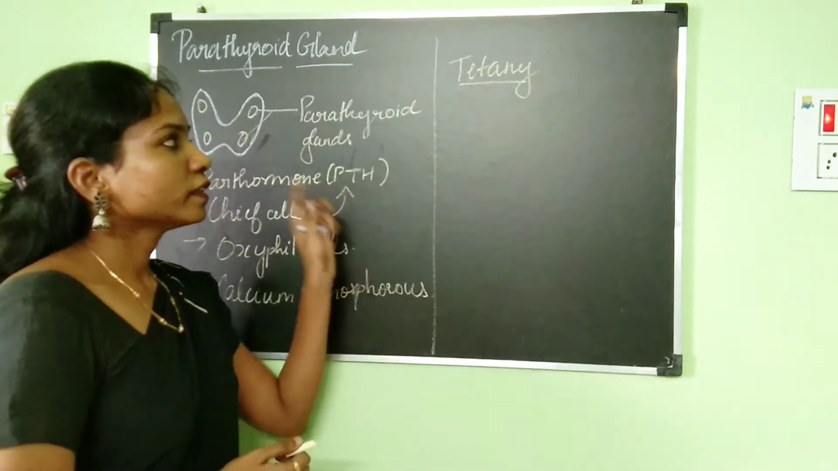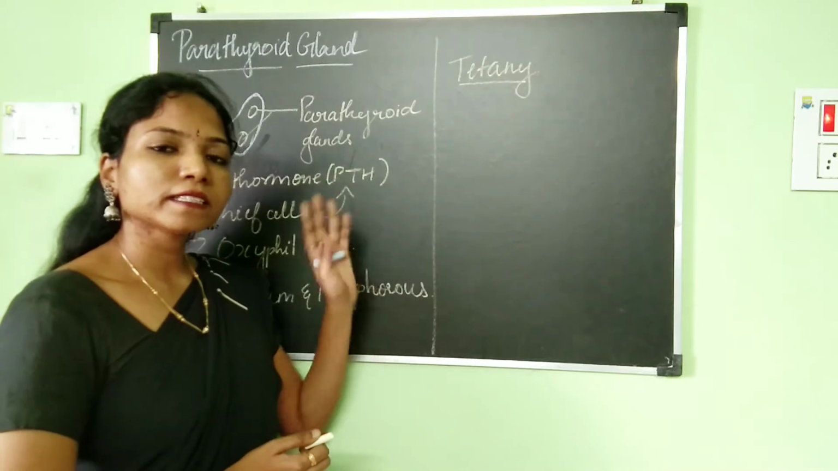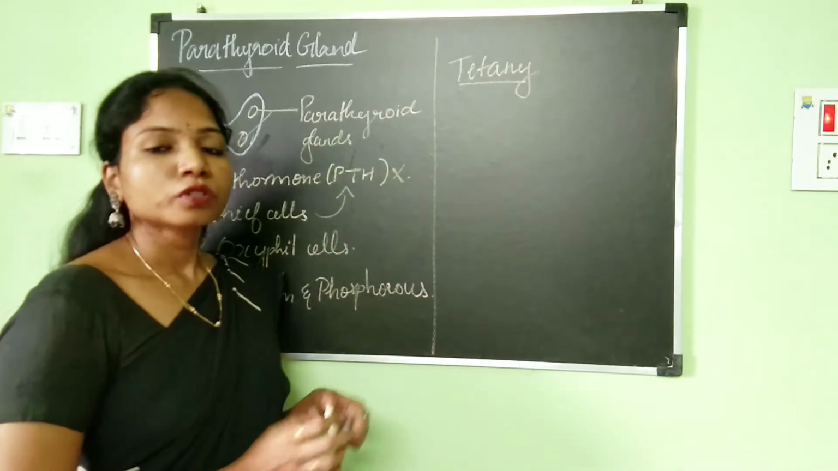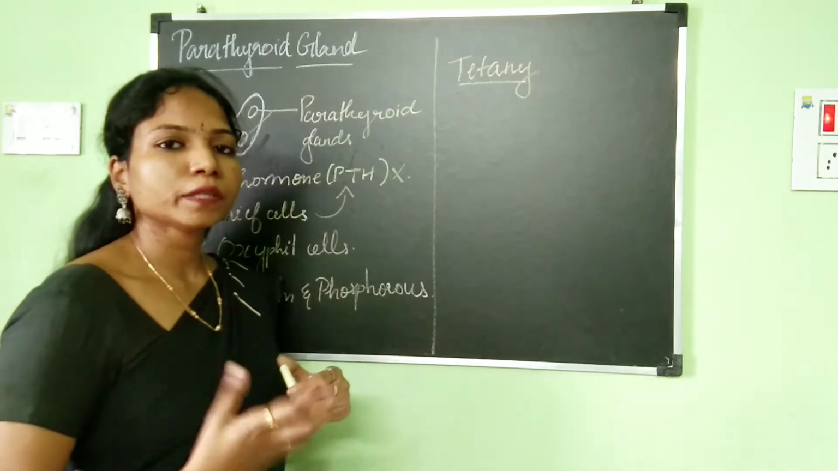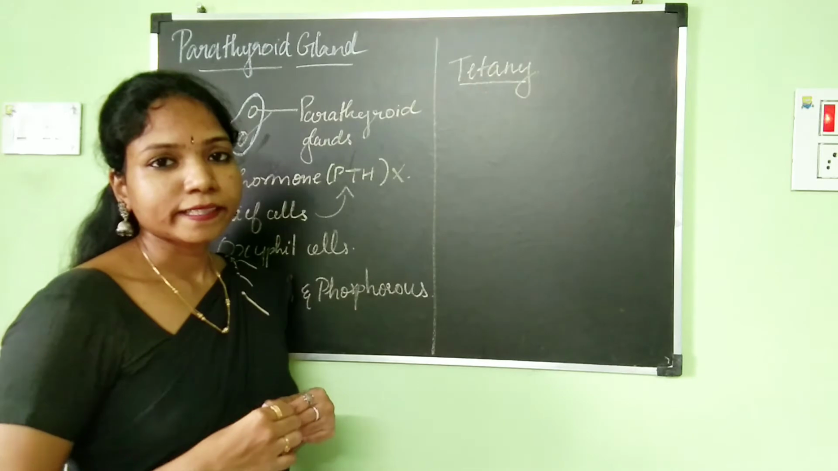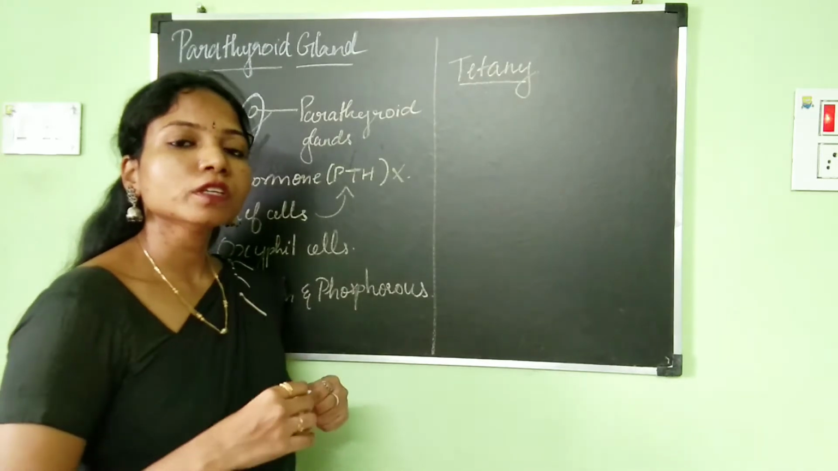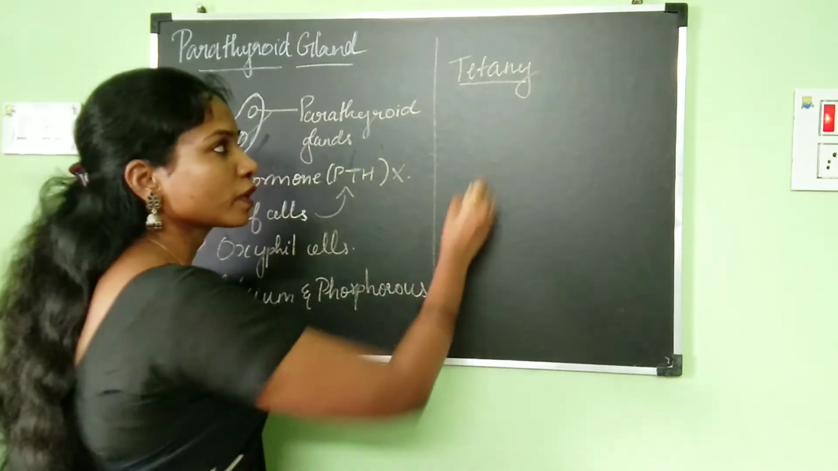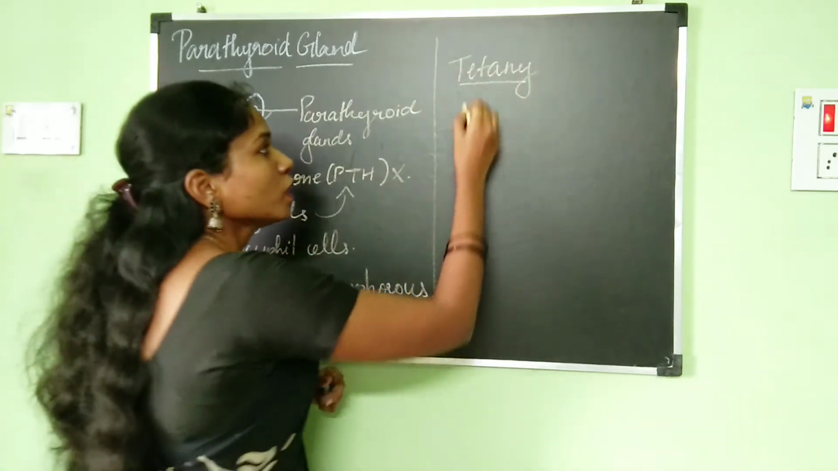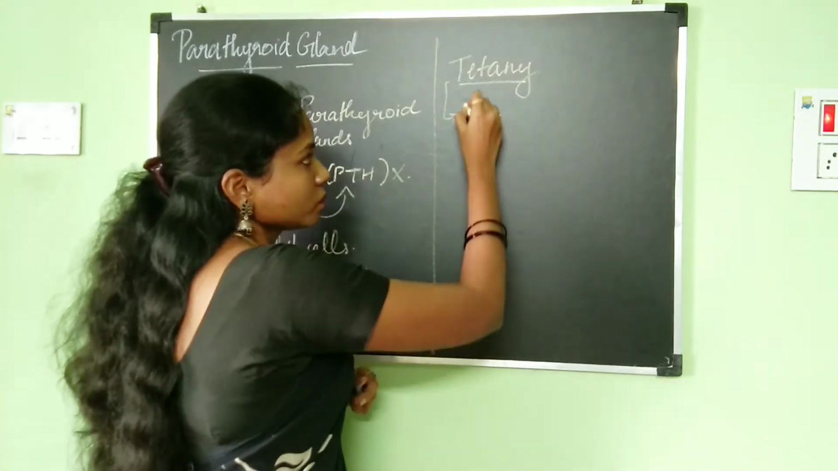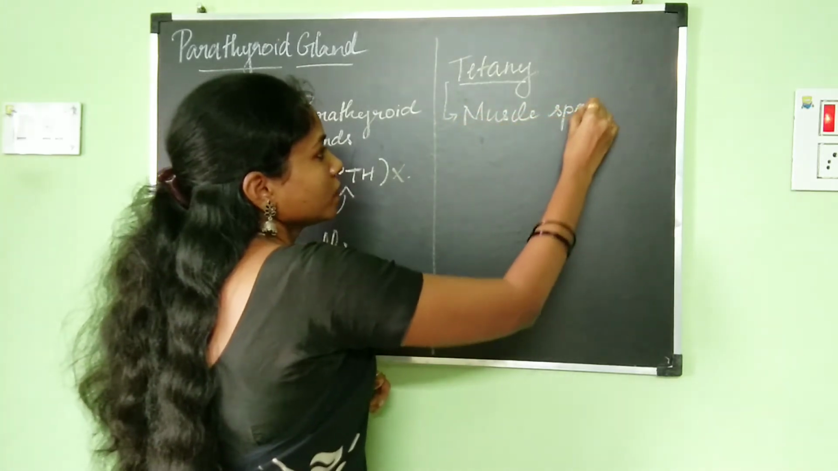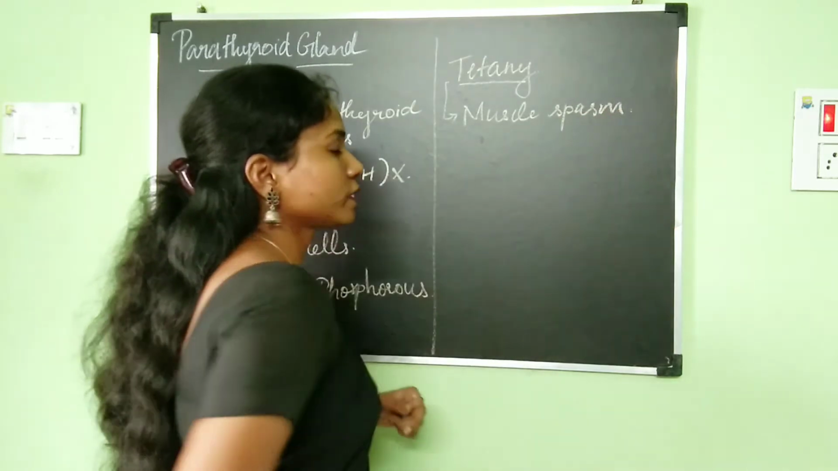Okay. So when the parathyroid gland is removed, the parathormone will not be produced. When the parathormone is not produced, it will lead to a condition known as tetany. Hyposecretion of parathormone will lead to a condition known as tetany. So let's see what this tetany is now. In tetany, the person will be experiencing muscle spasm.